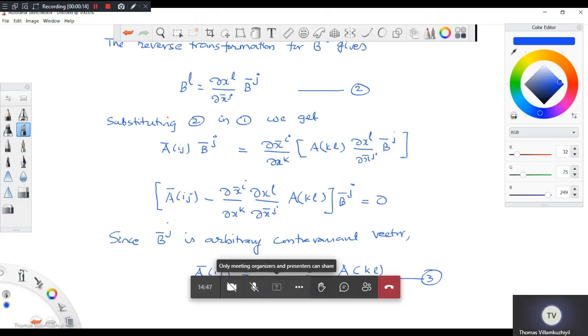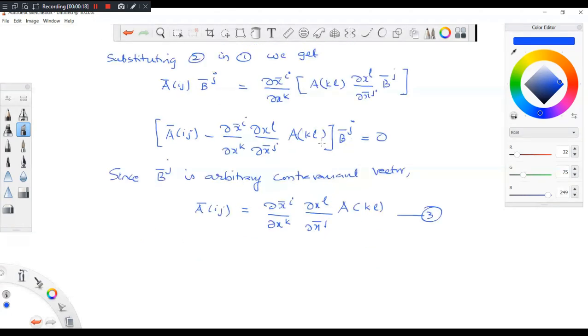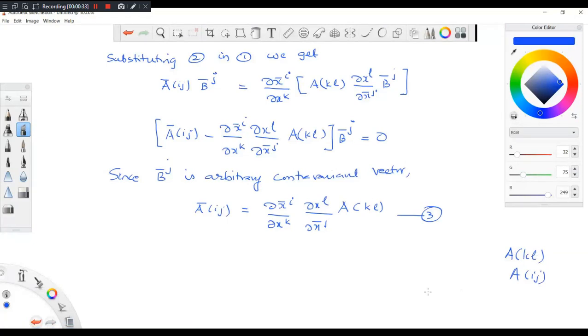The transformation follows contravariant, so therefore this quantity, the transformation follows what? What's the nature of this quantity AKL, or AIJ? What is the nature of this quantity? Contravariant.